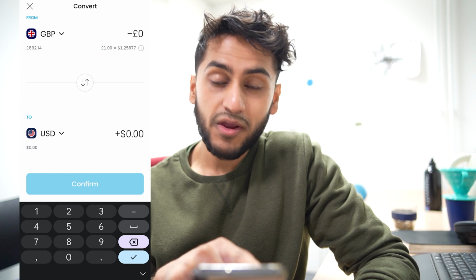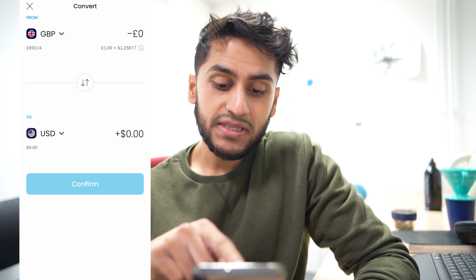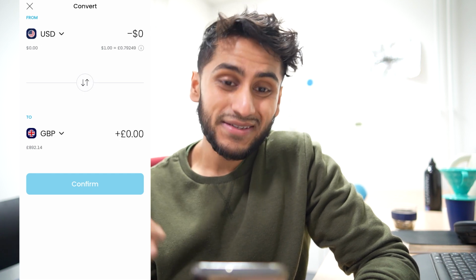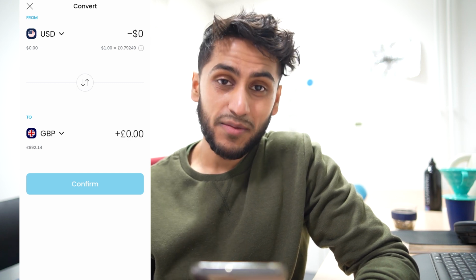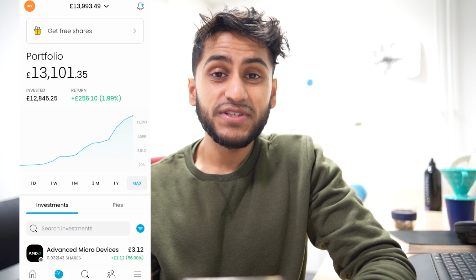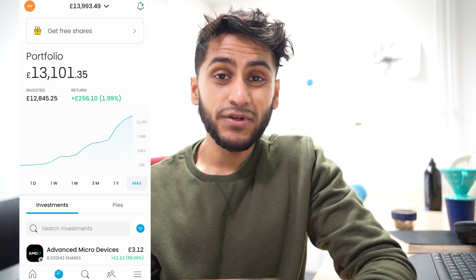We can convert from Great British pounds to dollars. We can also use the arrow button here to flip it, so if we had any United States dollars, we can convert that into Great British pounds. So now I'm going to go through scenarios in which you'd want to convert your currency.